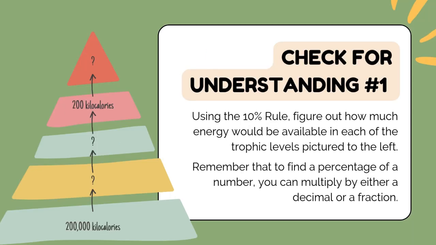Check for understanding number 1. Using the 10% rule, figure out how much energy would be available in each of the trophic levels pictured to the left. Remember that to find a percentage of a number, you can multiply by either a decimal or a fraction.